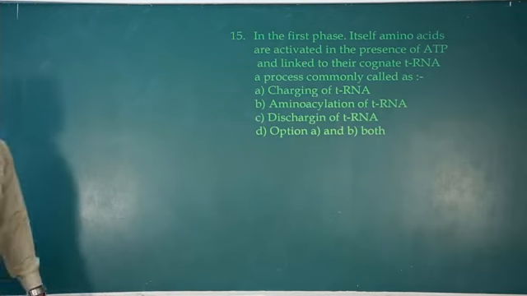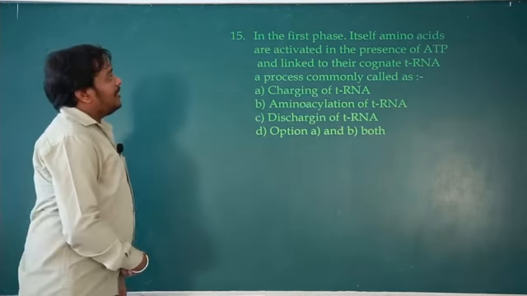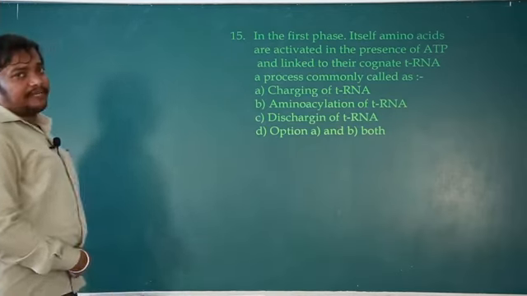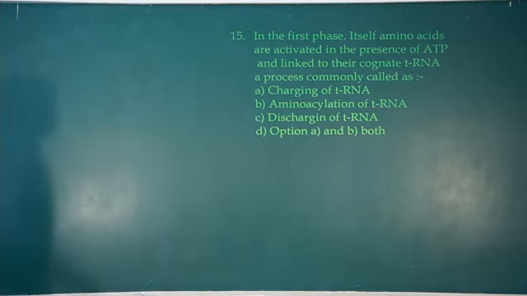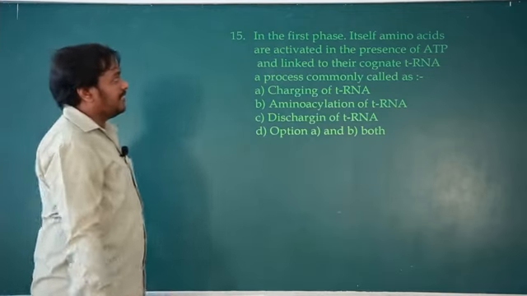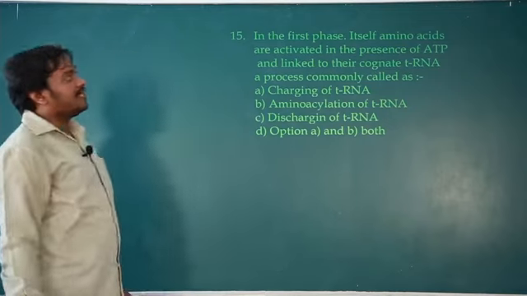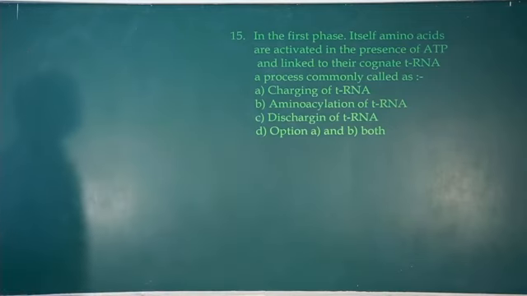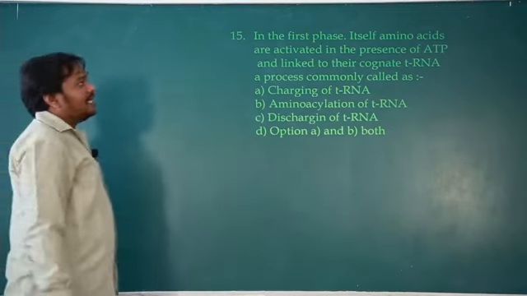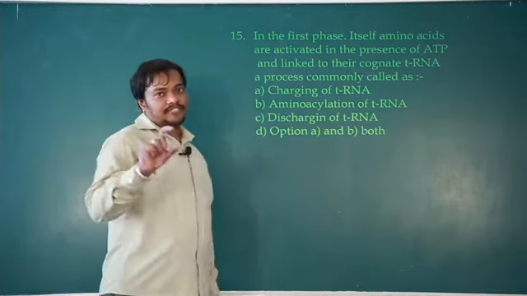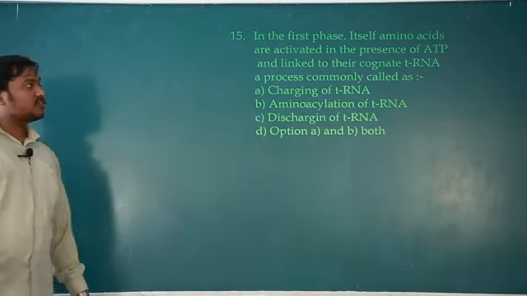Yeah, in the first phase itself, amino acids are activated in the presence of ATP. The first step in protein synthesis or translation is charging of tRNA. So yeah, amino acid is first activated in the presence of ATP. By consuming one ATP, the amino acid gets charged and linked to its cognate tRNA. The specific tRNA comes and binds. That process is charging of tRNA.